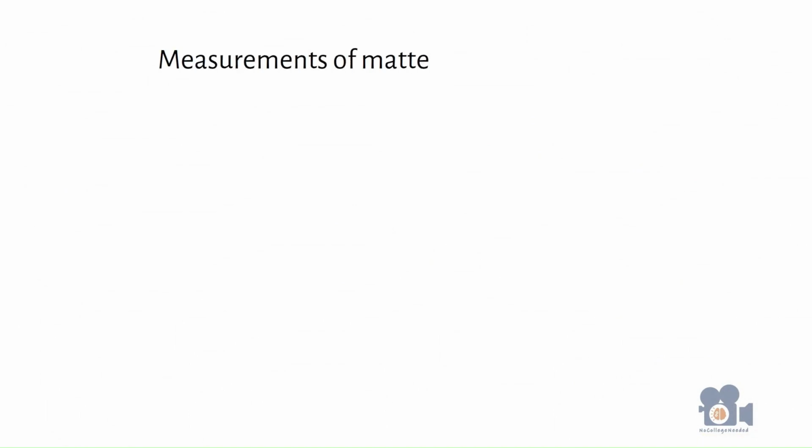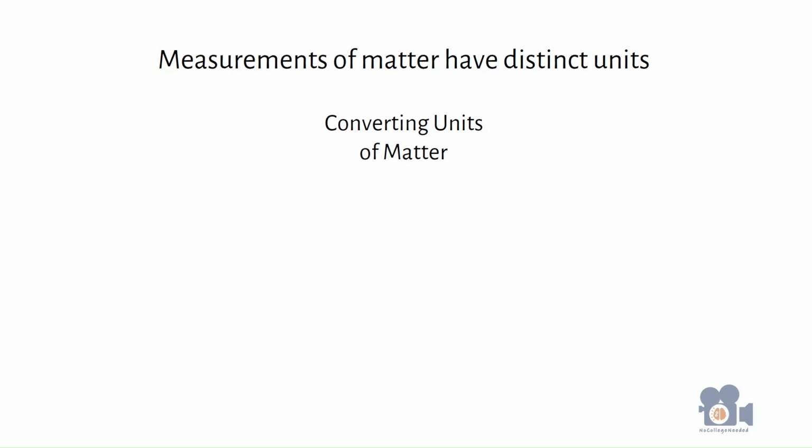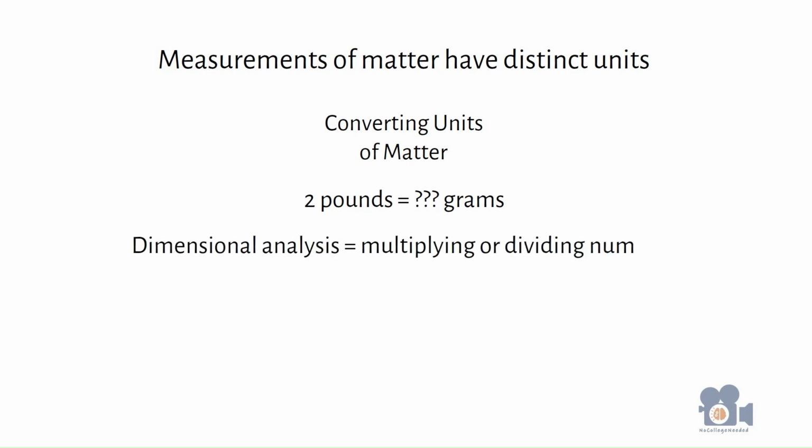Since the measurements of matter have distinct units connected with them, it's important to keep track of the type of units for conversions of the numbers. For example, converting 2 pounds to grams. To do this, we employ dimensional analysis. Dimensional analysis is when you multiply or divide numbers with their specific units by conversion factors.